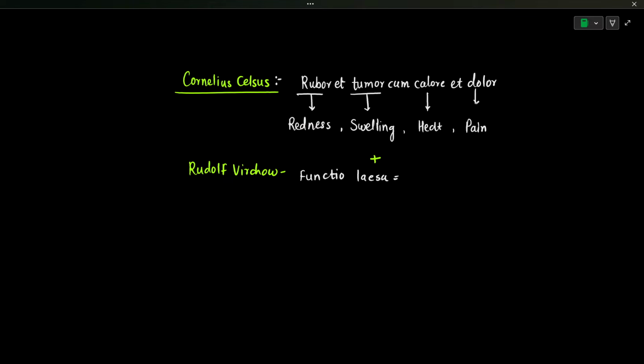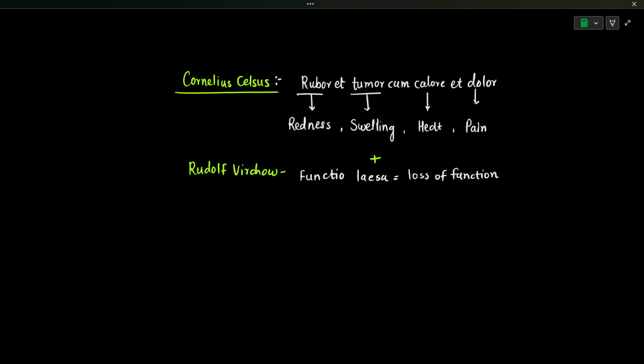So the function of the body or the function of that particular system will be disturbed. There will be loss of function due to the inflammation. So loss of function is also a characteristic or a signature of inflammation, right? So these are the ways by which we are going to characterize inflammation, this biological response.